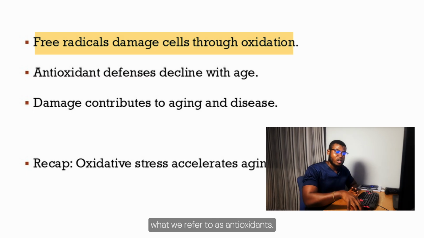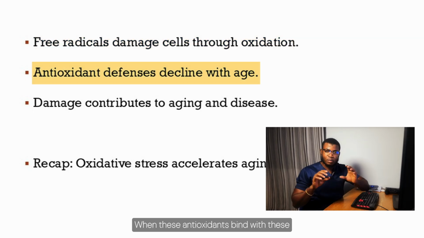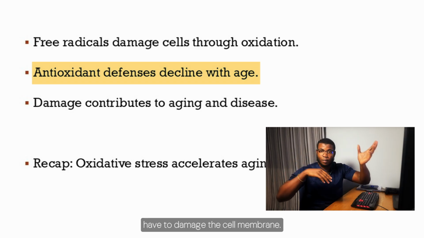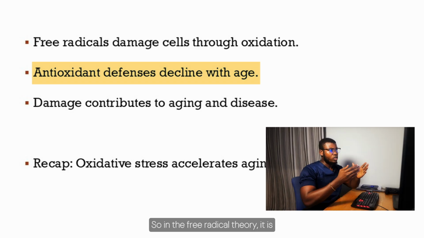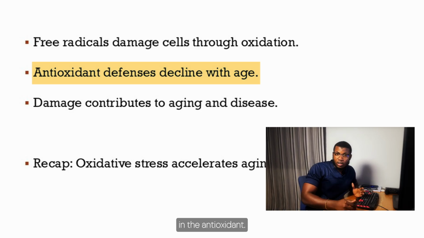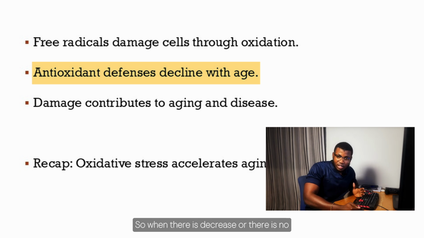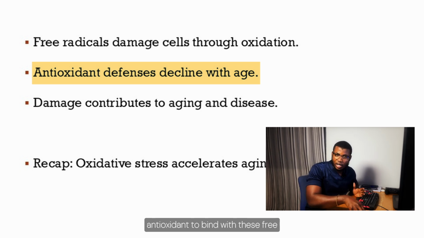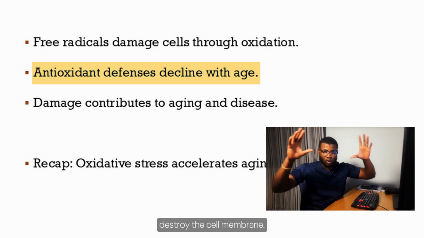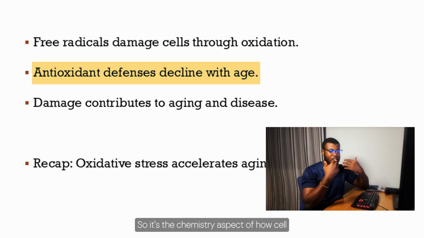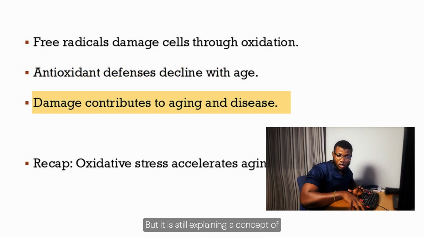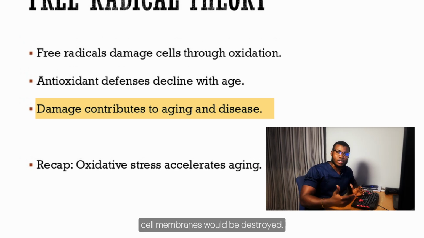But in our cells, we have what we refer to as antioxidants. When these antioxidants bind with the free radicals within the cells, it makes them stable, and they won't have to what? Damage the cell membrane. So in the free radical theory, as we are aging, there is a reduction in the antioxidants. When there is a decrease or there is no antioxidant to bind with these free radicals, the free radicals would bind with oxygen through an oxidative means and destroy the cell membrane. So it's the chemistry aspect of how the cell membrane is being destroyed by free radicals.